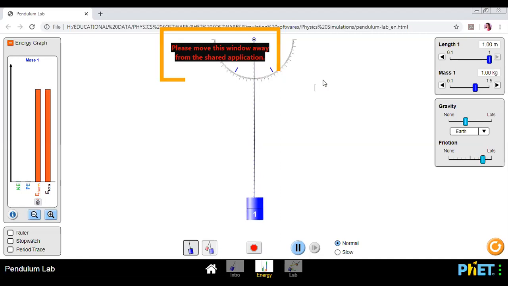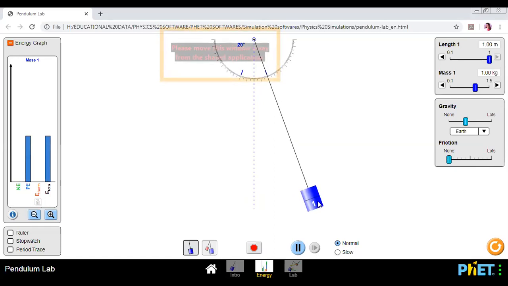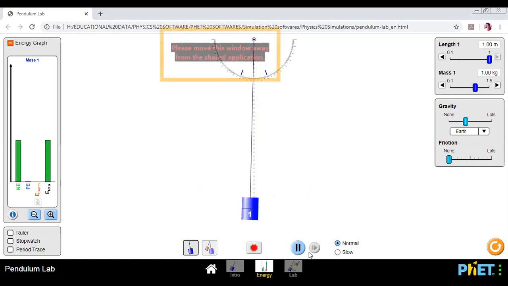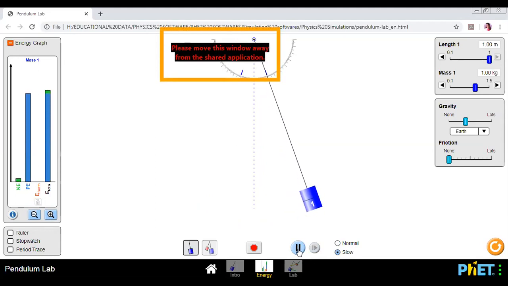Now, Harshu is asking, sir, when will the kinetic and potential energy be equal? It will be somewhere in between, beta. See, I will make the friction null. I will make it oscillate at 20 degrees. And now somewhere in between, I will do it in slow motion. And somewhere, wait a minute, I will pause it. It will be somewhere in between.